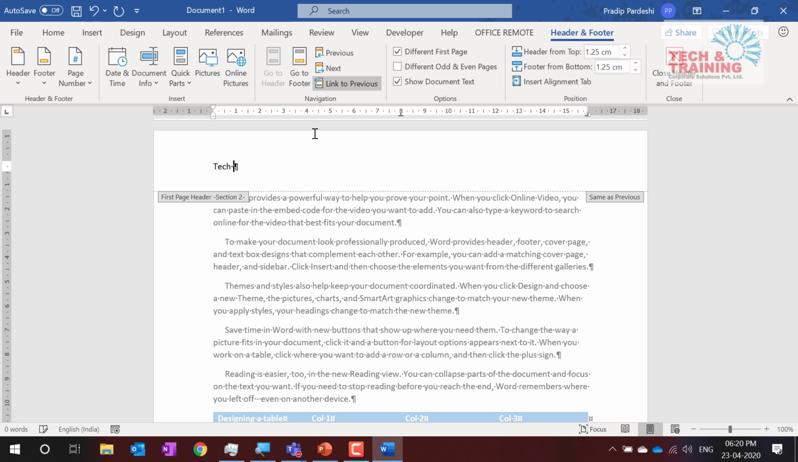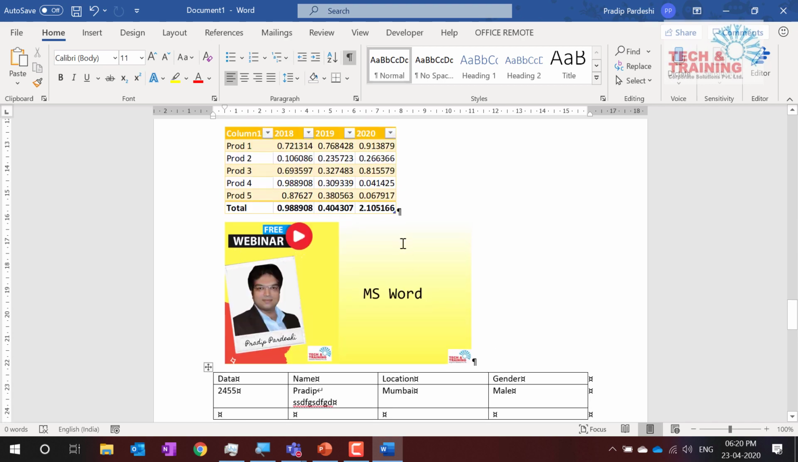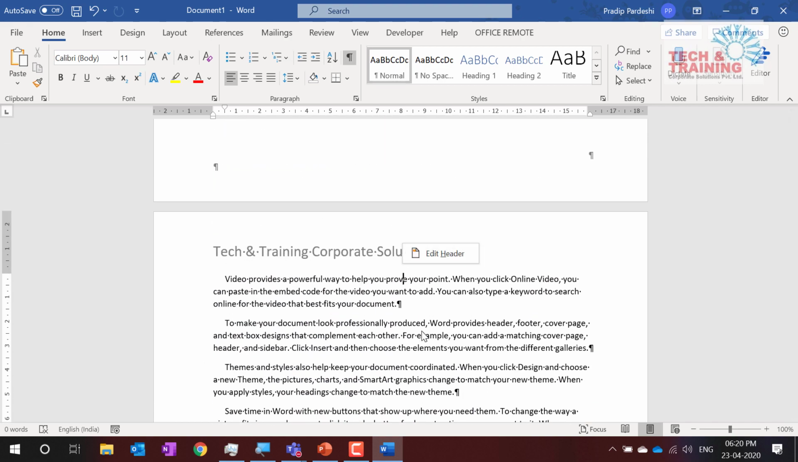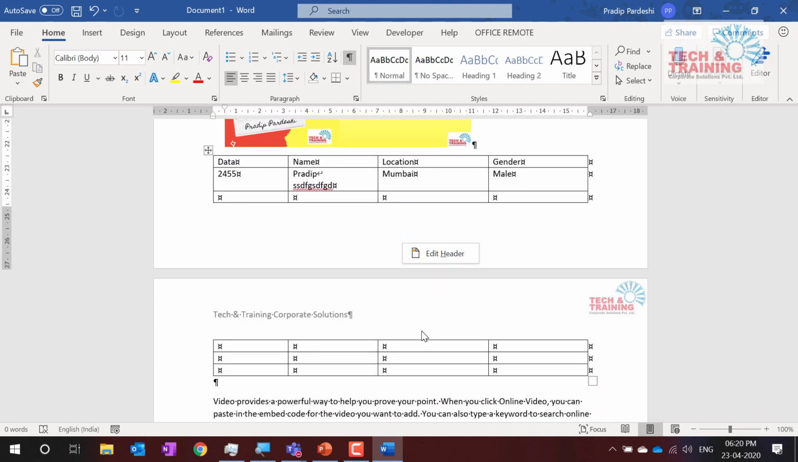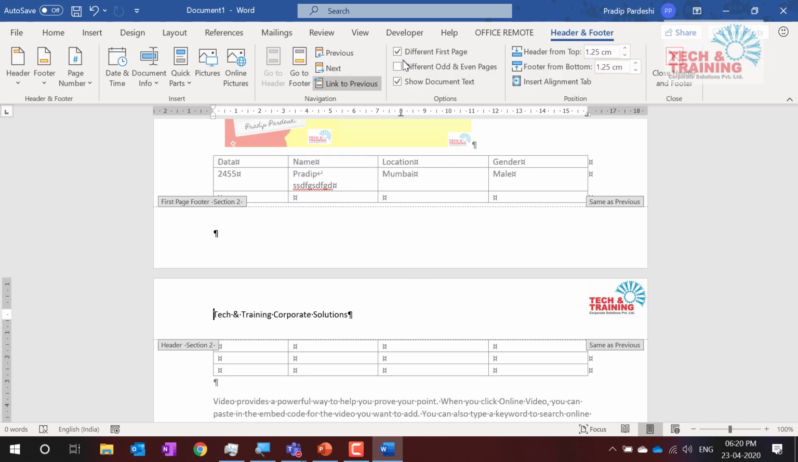the same text and training in a different font. By the way, Control Shift greater than is a shortcut to get the font like this. See, this is a different first page. Second page is different. This is the first page. Second page is different. So naturally, you have other options you can try. That is different odd and even pages, and different options you can try, and it should work.